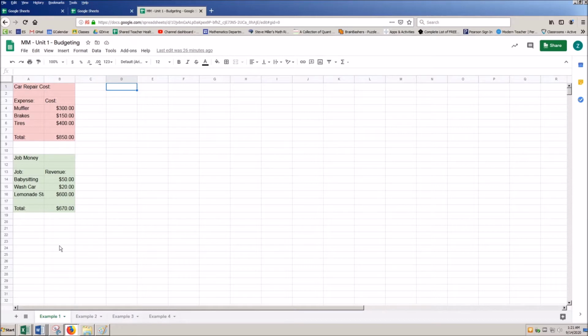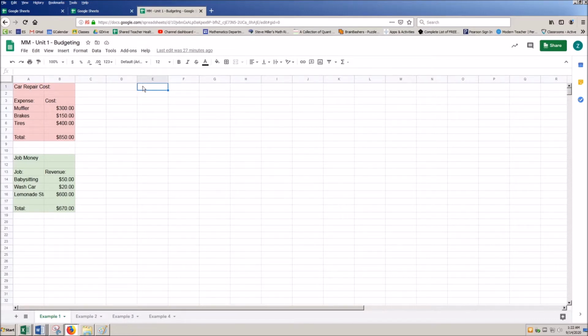The first one I'm going to start with is example 1. I'm going to walk through 4 examples for us, but the first one is just how to use Google Sheets as a budgeting tool. The topic we're looking at in Unit 1 is budgeting. Now what I've done here is I've created a cell, and by clicking in it, I can change what the text is. By clicking in a cell, like I'm clicking in E1 right here, the columns are denoted in letters and the rows are numbered.